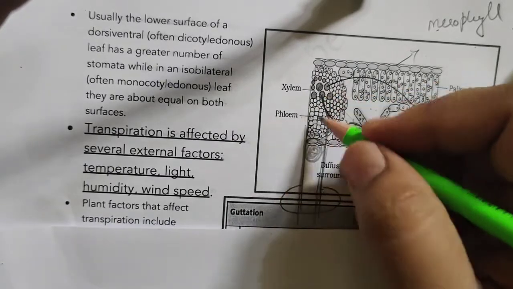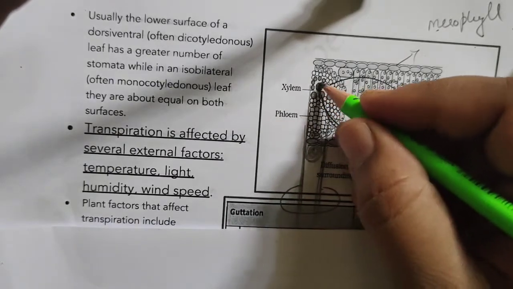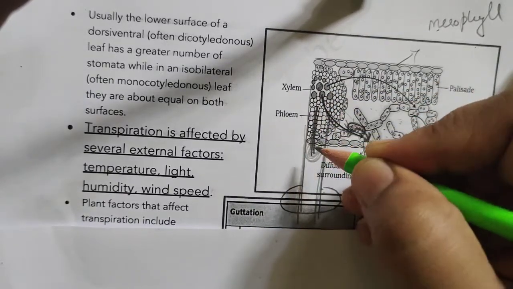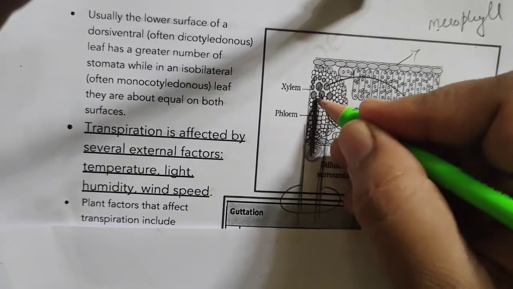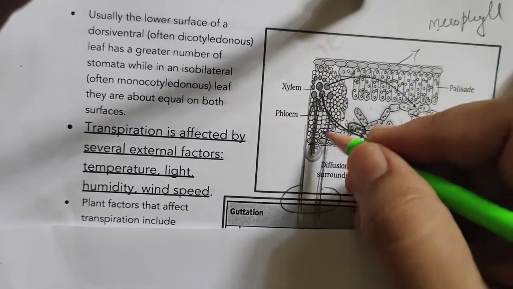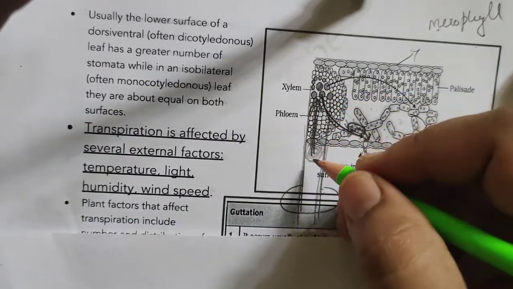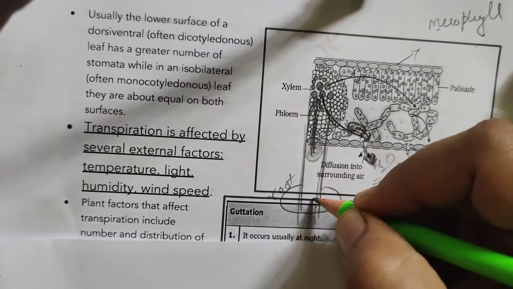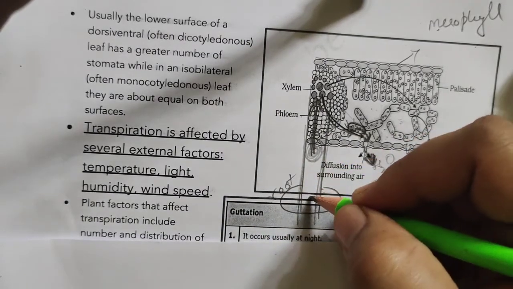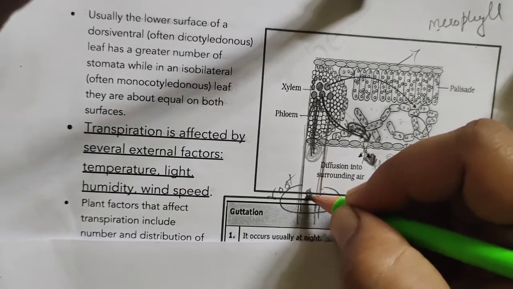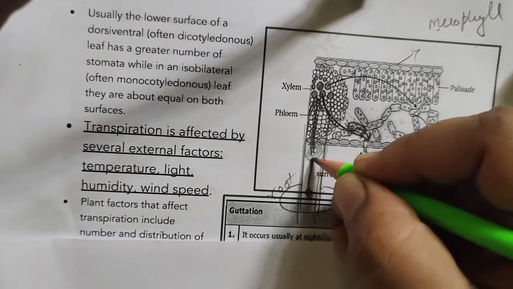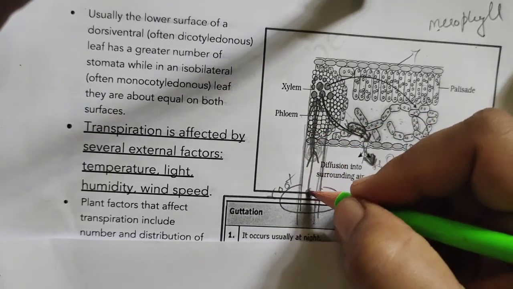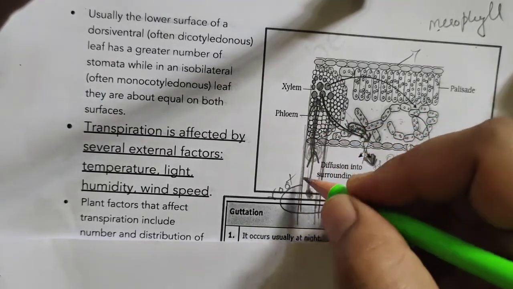So when the water potential becomes less in this region, water will be drawn from this part of the xylem into this part of the xylem. And this negative pressure will be effective till the roots. So this is the root. Now the water present in the root xylem is pulled by this xylem. So water moves from here to here.